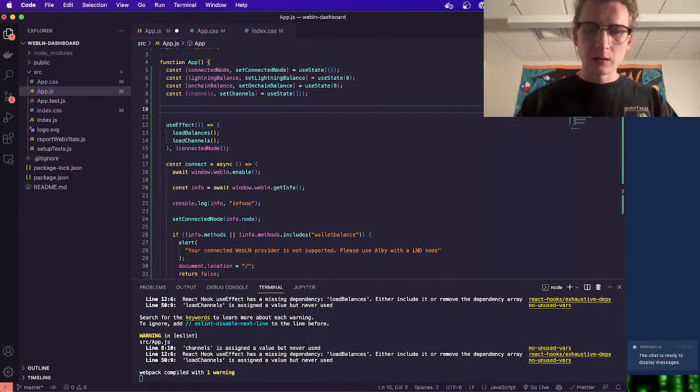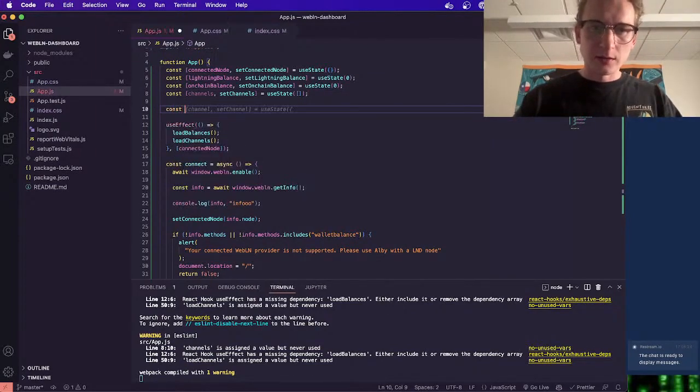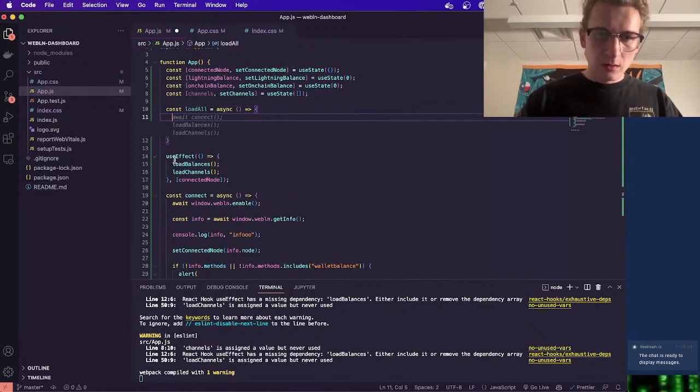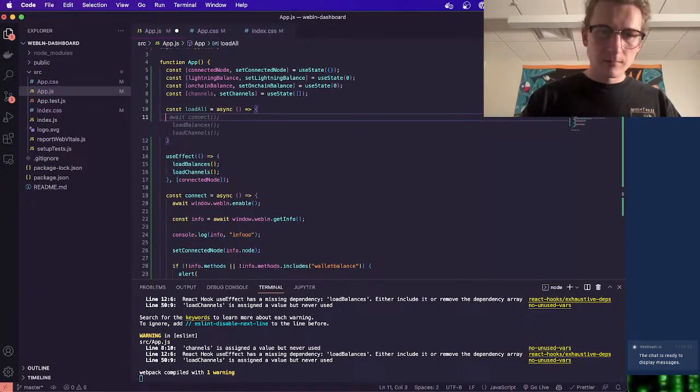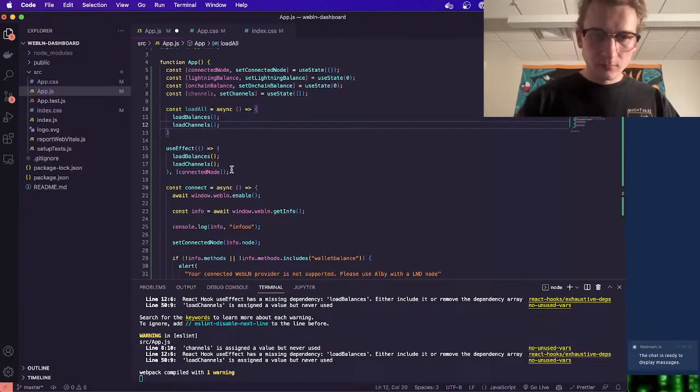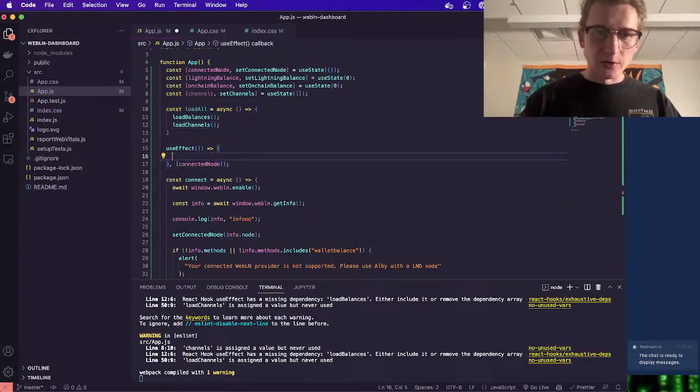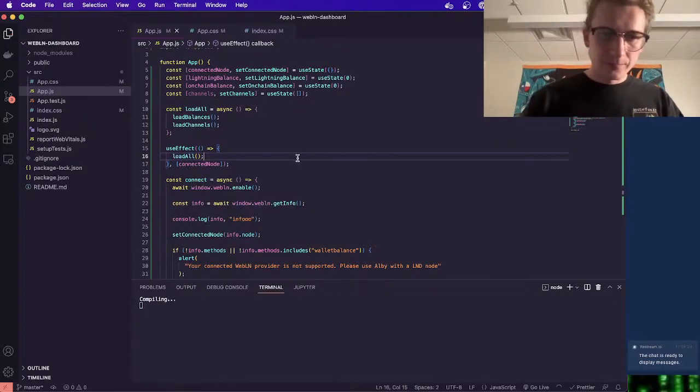So I'm going to make a new function called const load all. It's going to be async. And we'll just put these inside of here. We're not going to connect. And then our useEffect will actually just call load all. Cool.